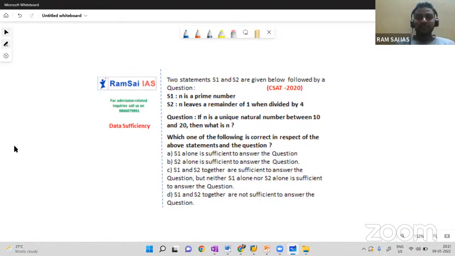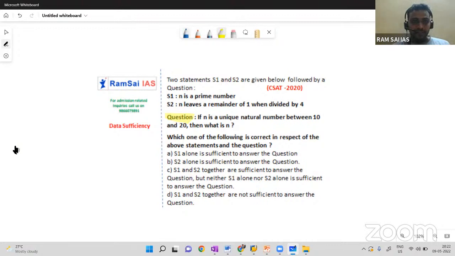See, let me read the question again. n is a unique natural number between 10 and 20. Then what is the value of n is the question.